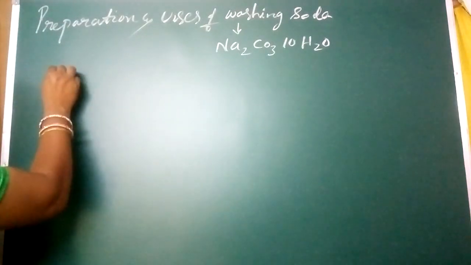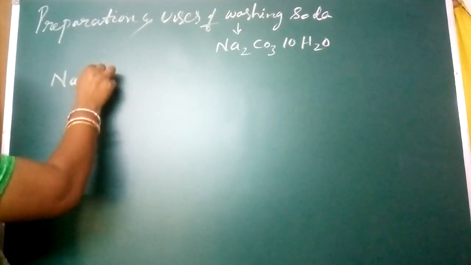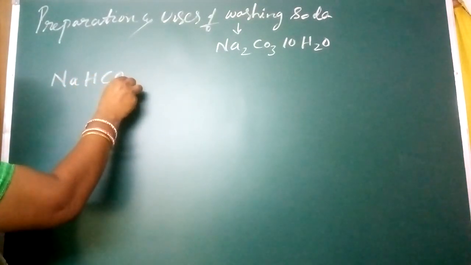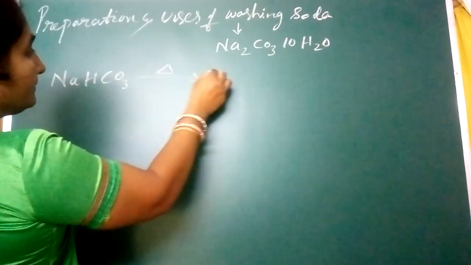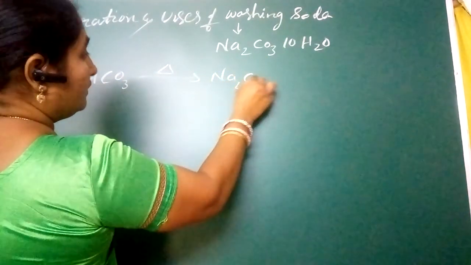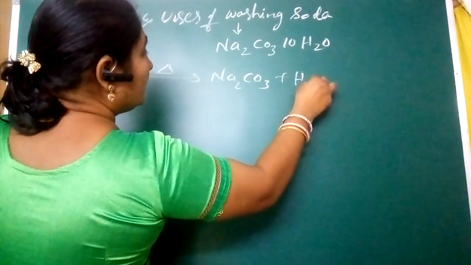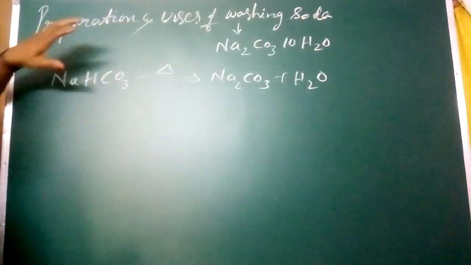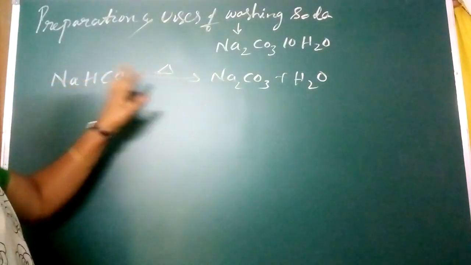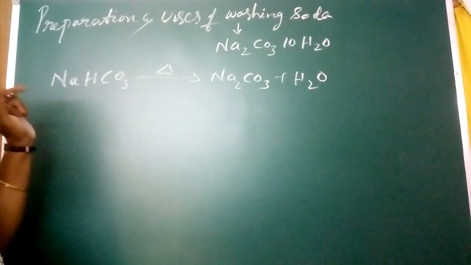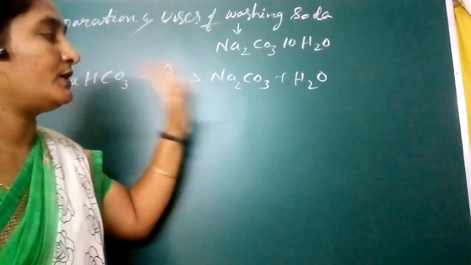Now listen once: baking soda, on heating, gives washing soda, Na2CO3, plus what will come out? This is the preparation of washing soda. On heating, NaHCO3, baking soda, gives washing soda.